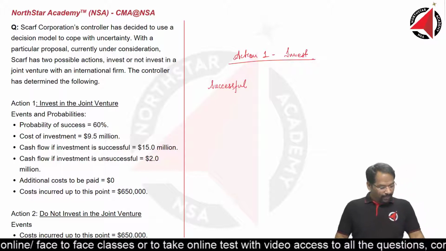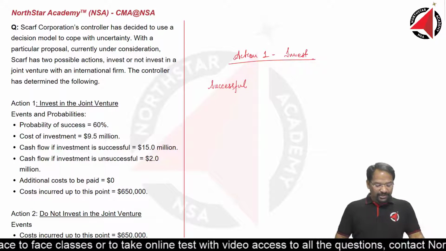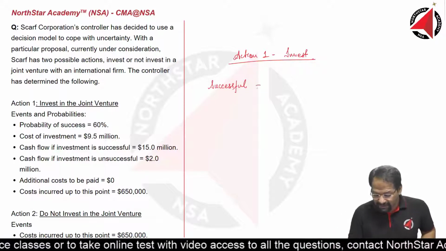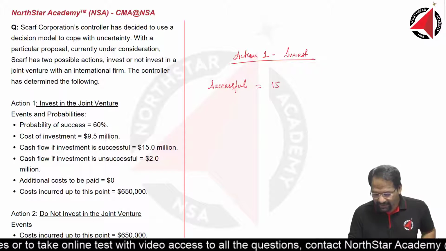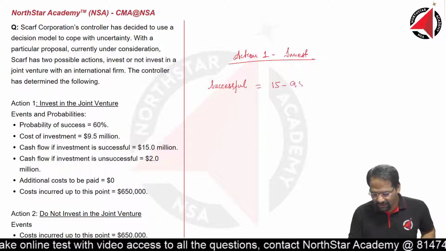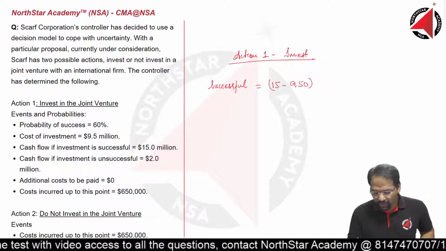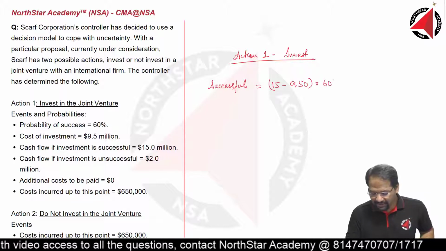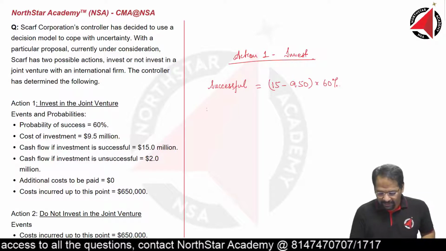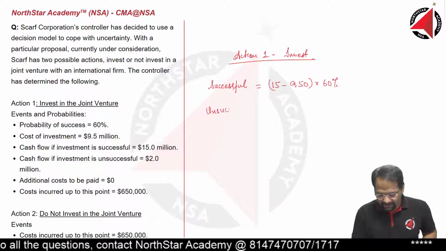But what is the cash flow if investment is successful? 15 million. So successful, my cash inflow is 15 million minus cost 9.5 million. And what is the probability of success? 60%. And let's look at unsuccessful as well.